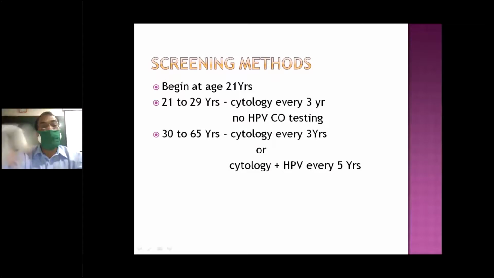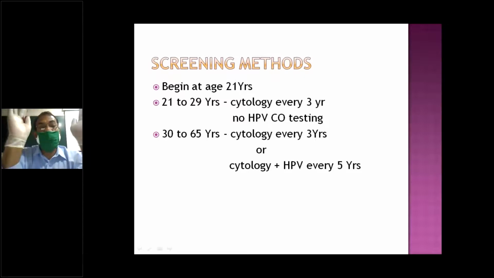We screen with pap smear every year for 3 years. If negative, then every 3 years. For the other category, 30 to 65 years, along with pap smear we do HPV screening. If negative, then every 5 years.